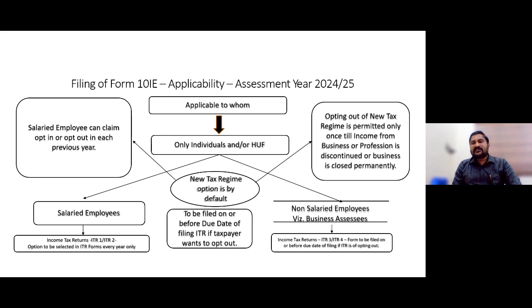So the same I was mentioning in this also. A salaried employee, definitely, can opt in this year, that year, and can swap. But for business and professional income, certain restrictions are there. They cannot do this swapping from old to new and new to old. If you are not having business and professional income, year to year, definitely you may.